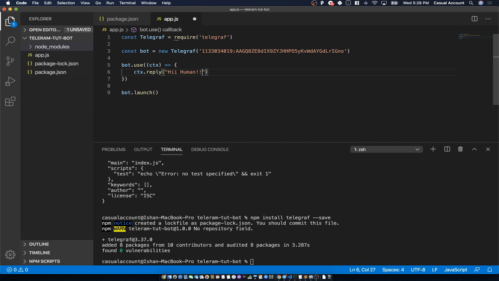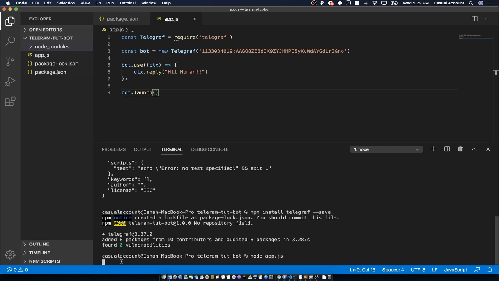Okay, let's see how a bot works. So let's see, first we have to run this file. To run it, we will say node space app.js. Node is the command which is used to run this app. So node space app.js. Press enter. Now we can see that the terminal is waiting for something.